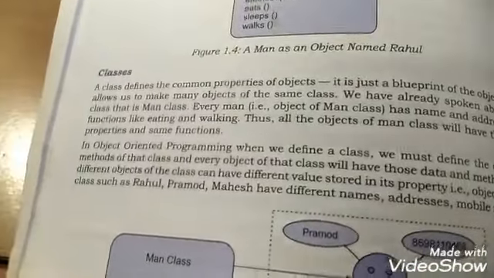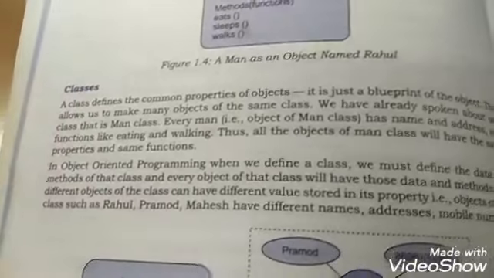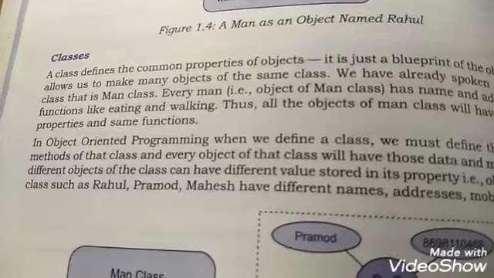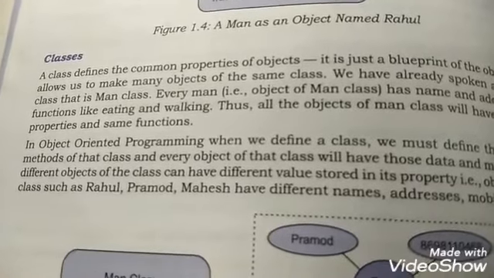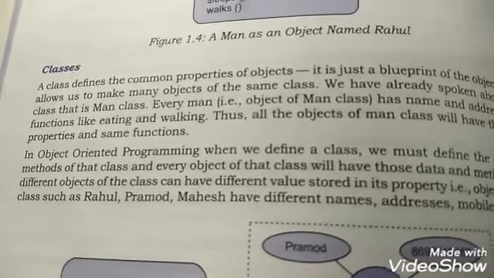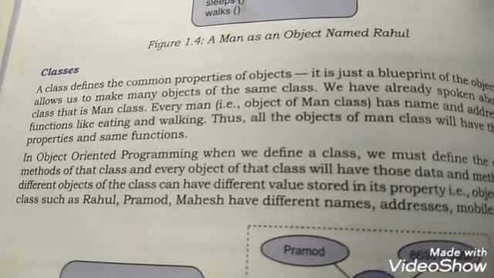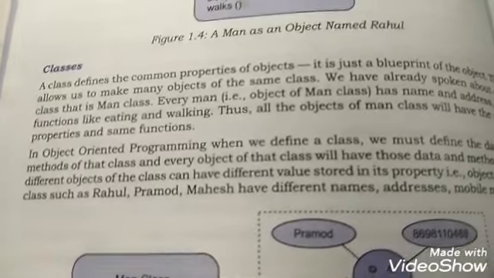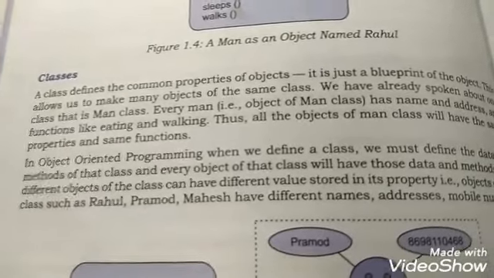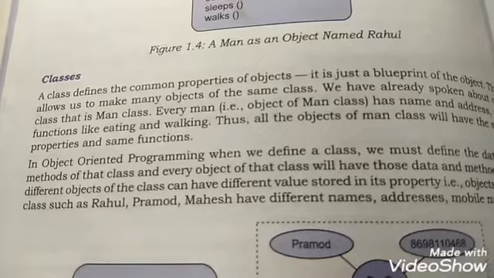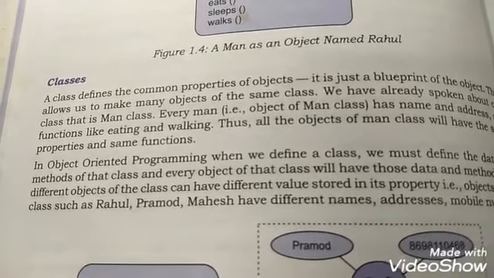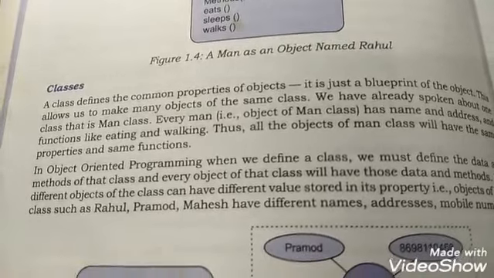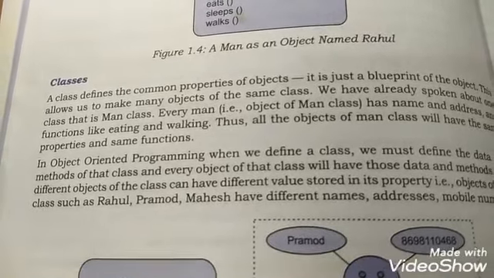But before we start the topic, I would like to ask you something. Do you know what we do before we construct a house? Before we construct a house, first of all, we make a plan or a design of that particular house. The plan or the design of the house is not a house itself.